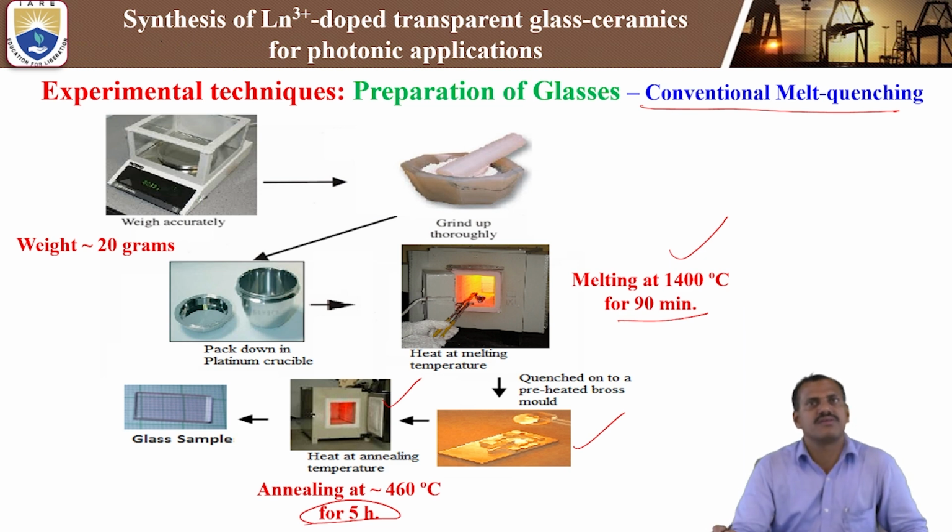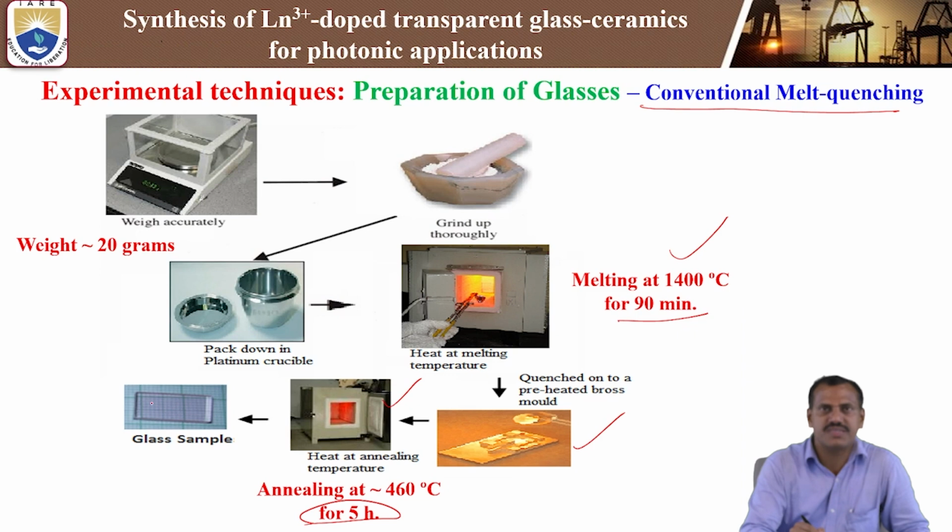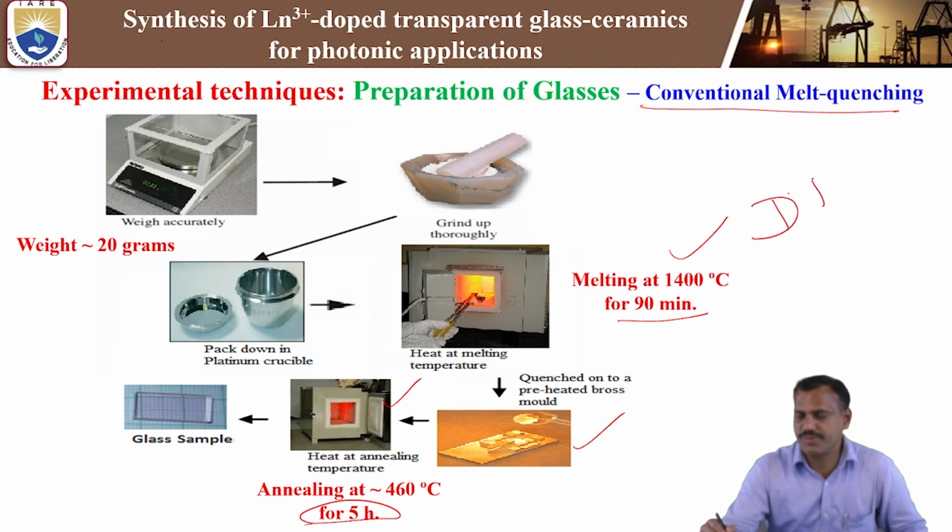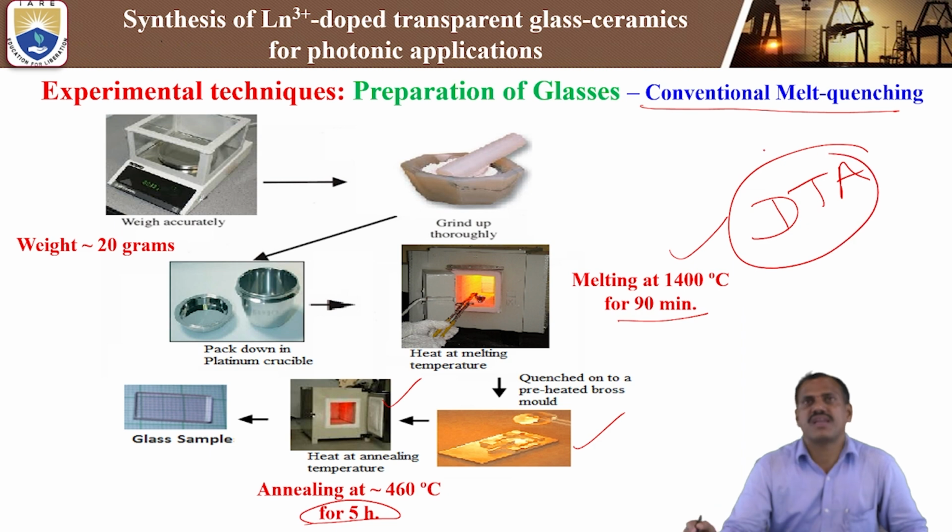Then we can do the polishing and calibration. After cooling to room temperature, we take the glass pieces. First we have to prepare the glass, then the glass ceramics. After preparation of the glass material, we send it for DT analysis. That is very important. Differential thermal analysis.